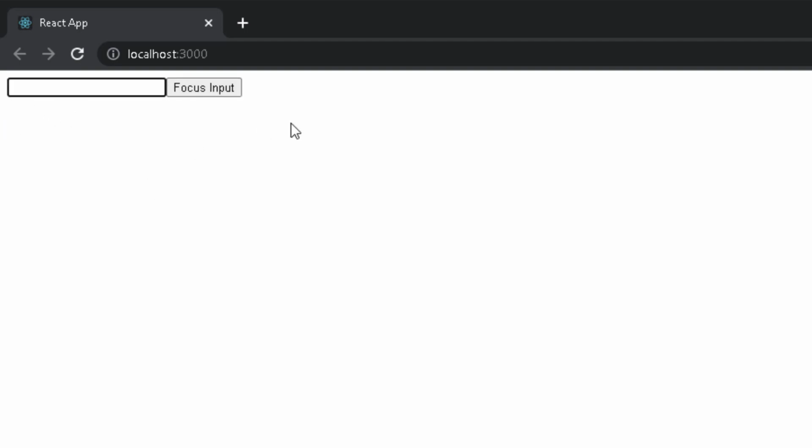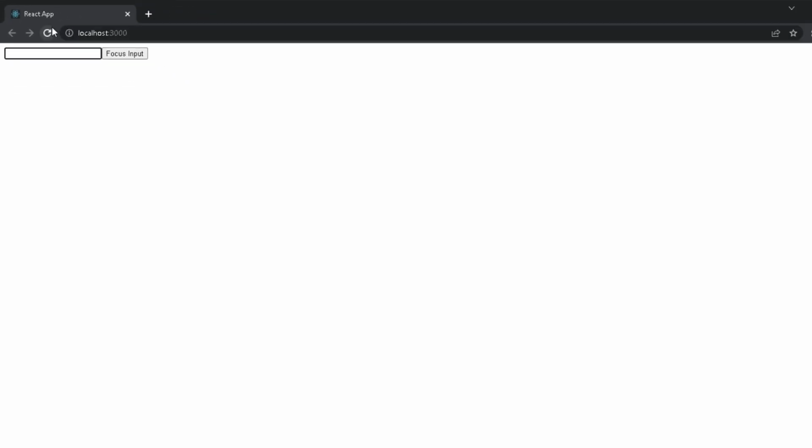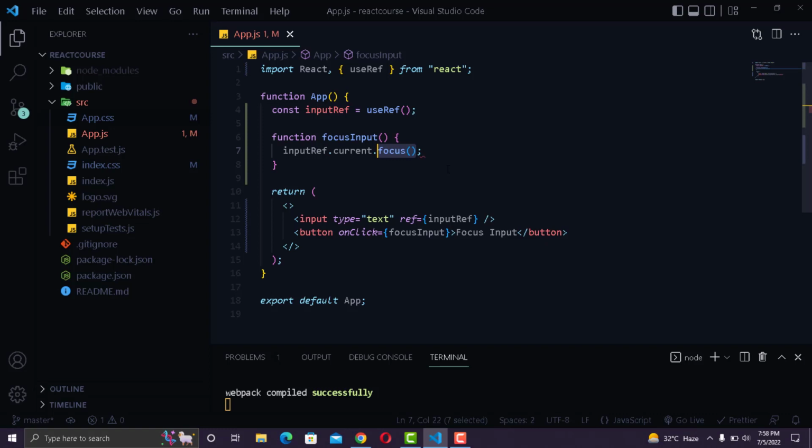Now you can also change the background color, get the value of your input field, or apply any validation. But this is not recommended and it makes your component uncontrolled. Instead, if you want to make this component a controlled component, then you need to use states, onChange, etc. And that I have shown in the previous video where I teach you about the forms in React. So make sure to check that video as well.